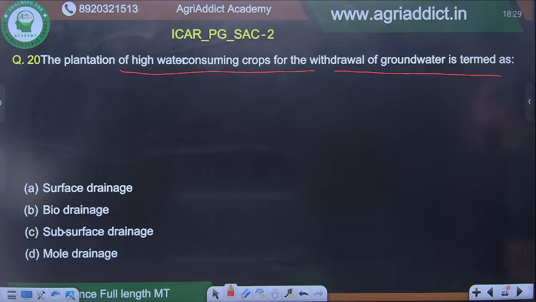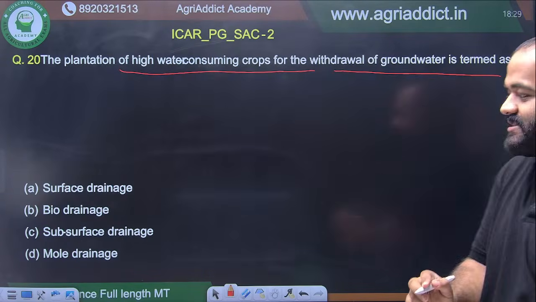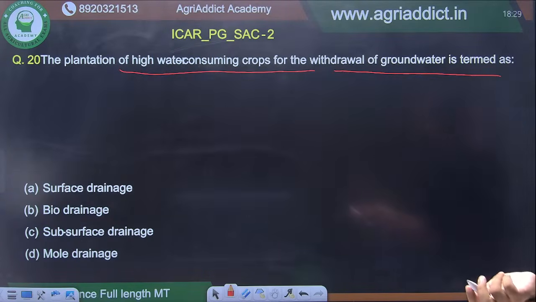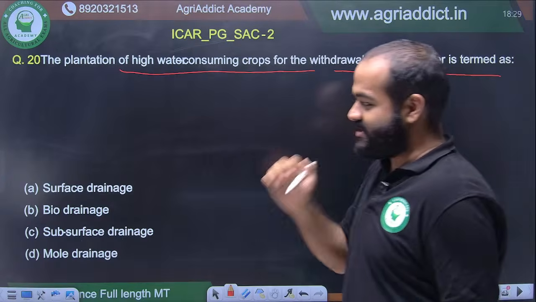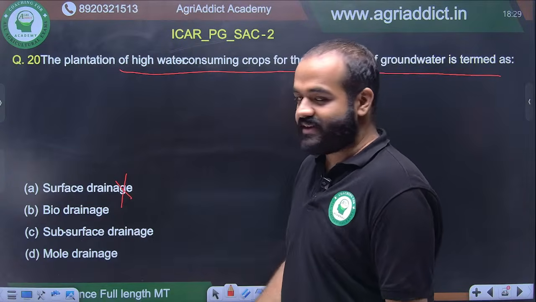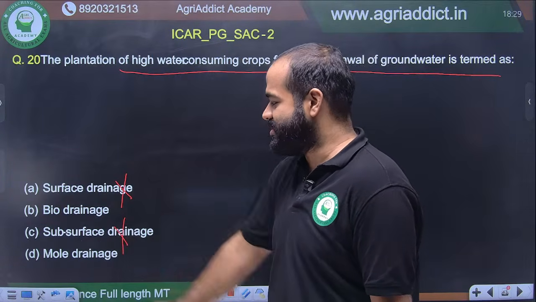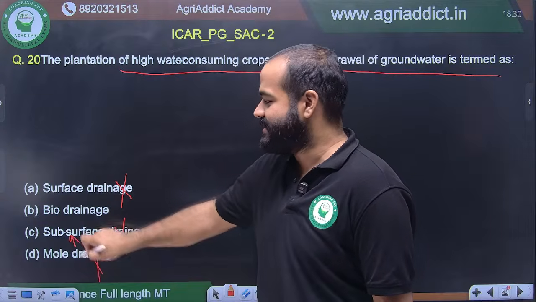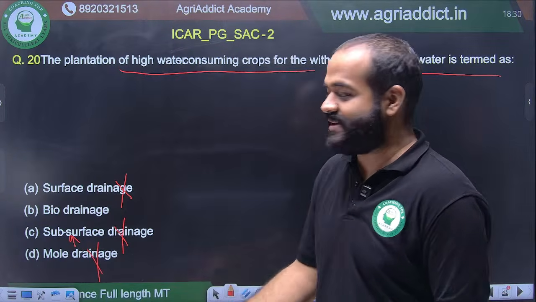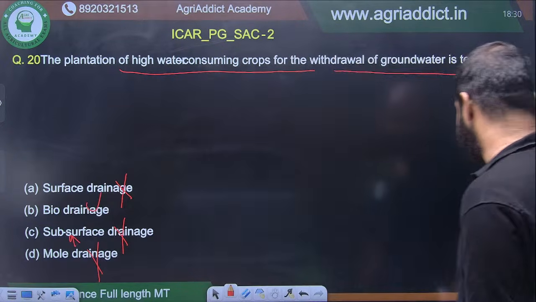You should have a knowledge of English for this, nothing else is needed, because the options are so easy. So surface drainage, it is not that. Subsurface drainage is also not it, mole drainage is also not it. Mole drainage is nothing but a part of subsurface drainage, so that is not it either. So this is bio drainage. Nothing more to do here.